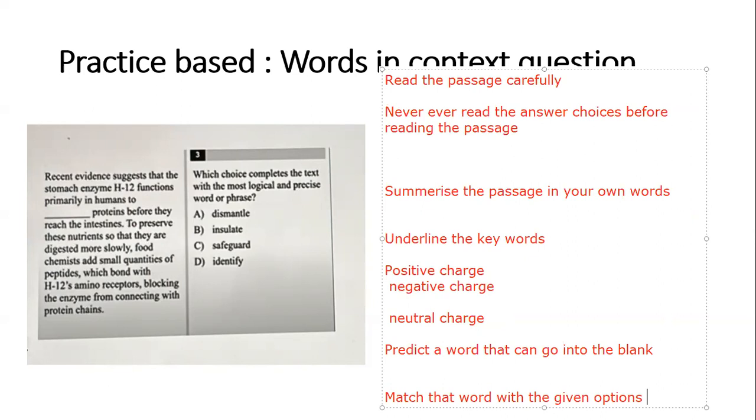Read the passage, summarize it in your own words, underline the keywords, positive, negative, and neutral charges. You can analyze them and predict a word that can go into the blank. And with that word, you can recheck and try to match it with the given options. All right, now let's do this and put all these things into action.